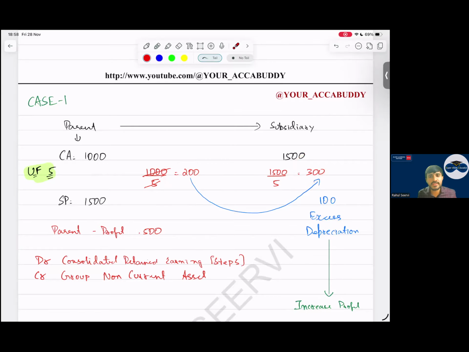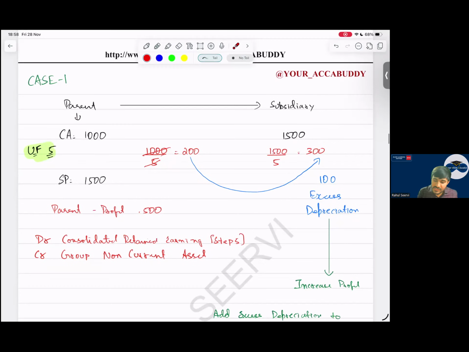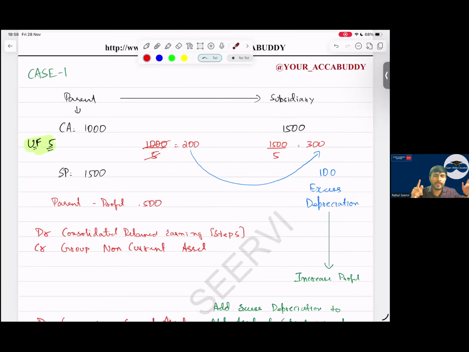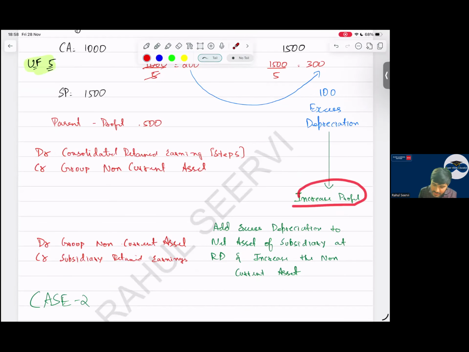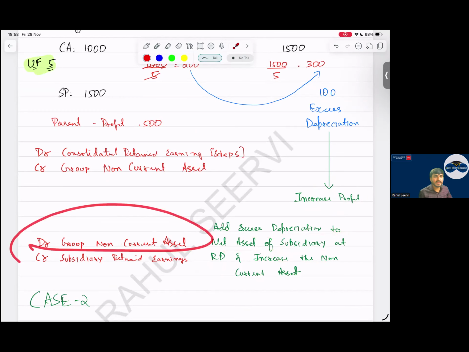How will I reduce this excess depreciation? Sir, the subsidiary recorded more depreciation. More depreciation means the subsidiary company's profit is less. I have to increase the subsidiary company profit. How will I increase it? Increase profit by adding excess depreciation to net assets of the subsidiary at reporting date and increase the non-current asset. See, increase the non-current asset and credit what, sir? Retained earnings.